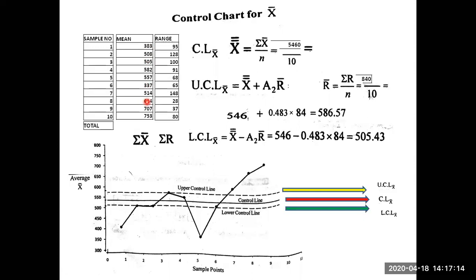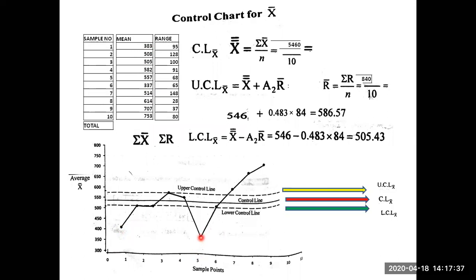Okay. Below 505, is there any value? Below 505, there are some values. 383 is below 505. So what happens? Now if you consider this sample, sample number 1, sample number 5, consider sample number 5.